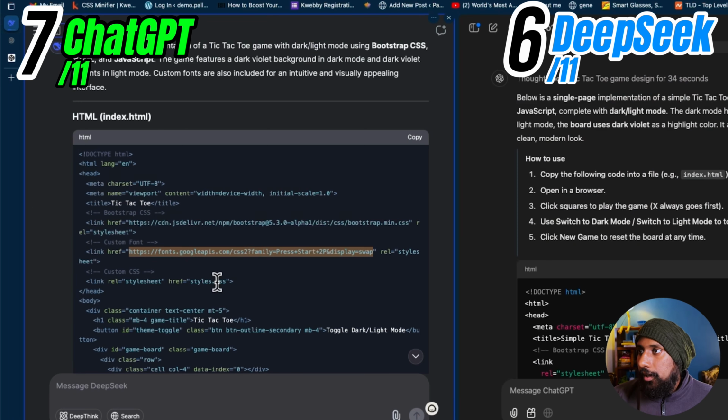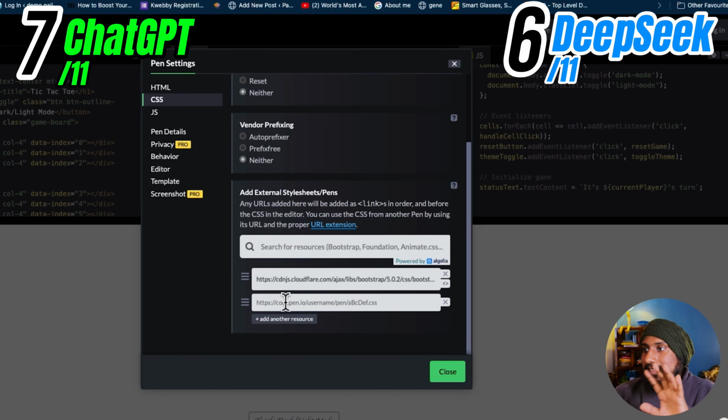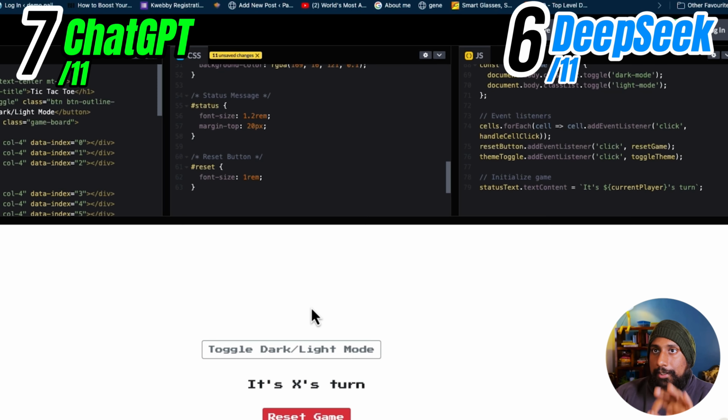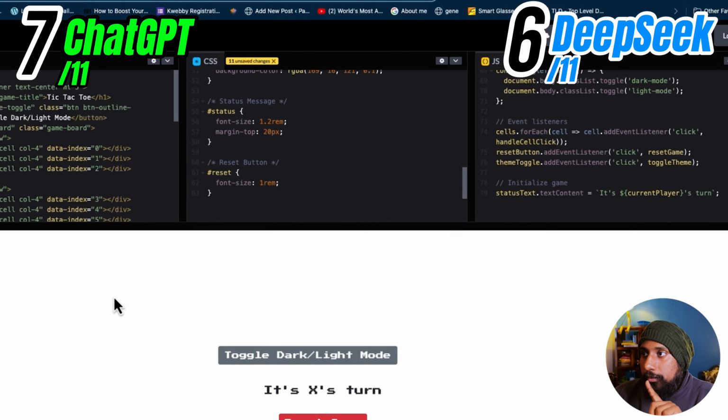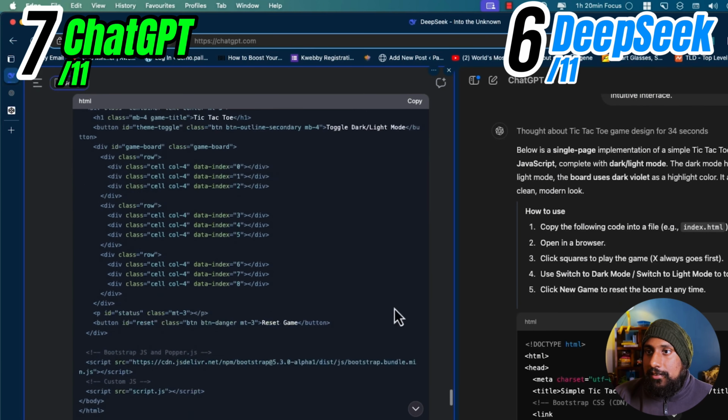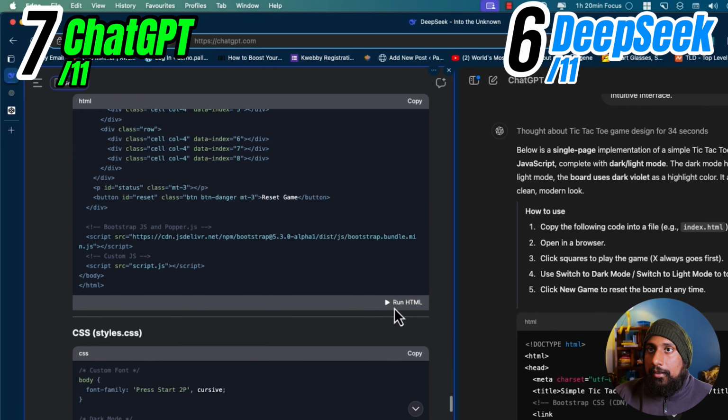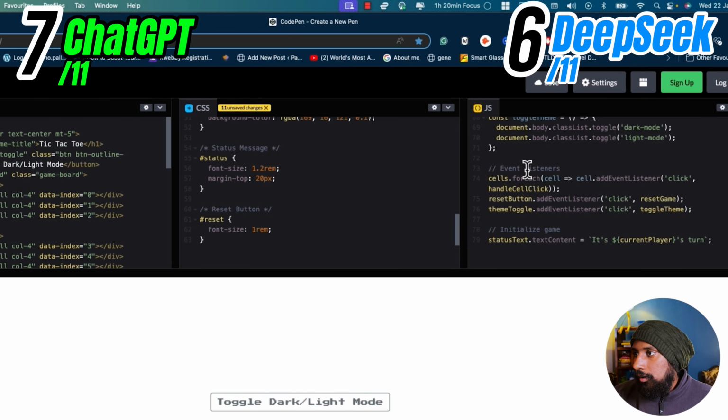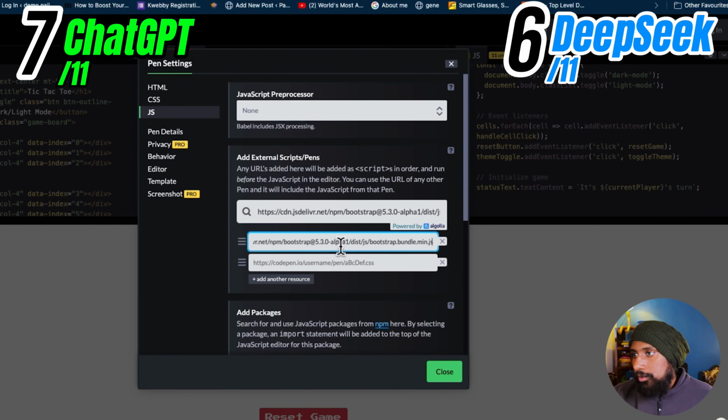Let's just add that. So this is the output of Deepseek, and let me see if there are any other dependencies that need to be linked. Okay, this is the Bootstrap bundle JS, so they also added this. Let's go to the JS part and add this again. Close. I think now it's ready. So let's test it out.